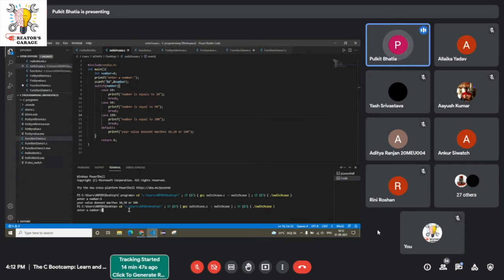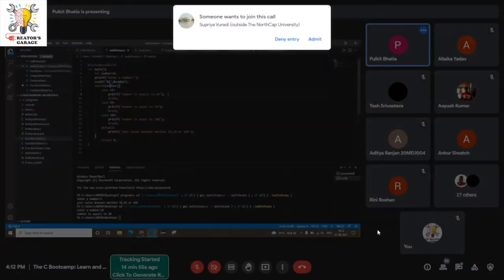Now, if I write here 10, the number equals 10. This statement is being executed. The compiler compares the number to this value. It comes out to be true, so this statement is being executed. I hope the basic switch case has been cleared.